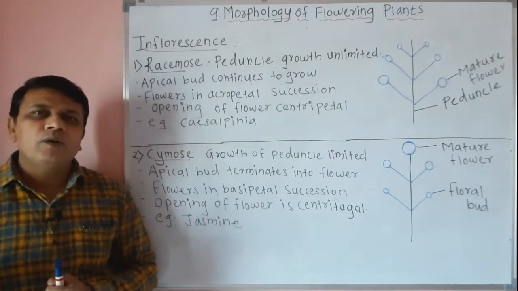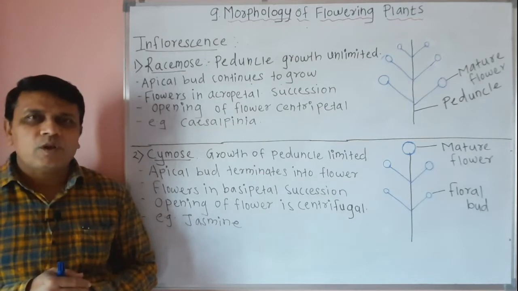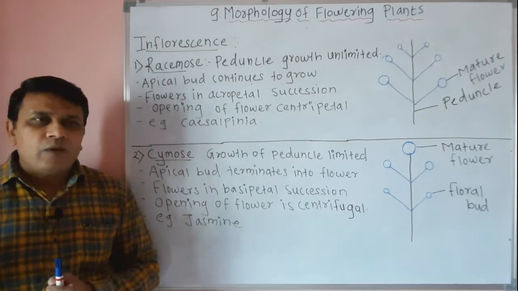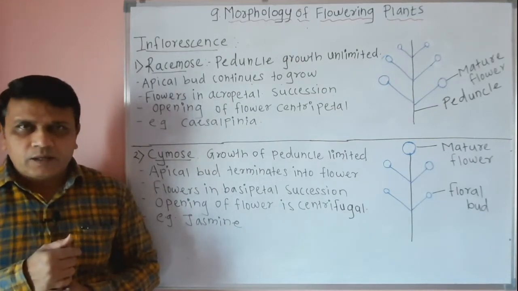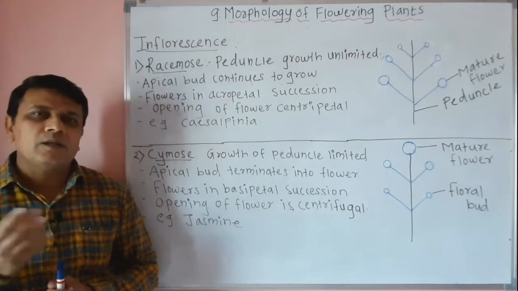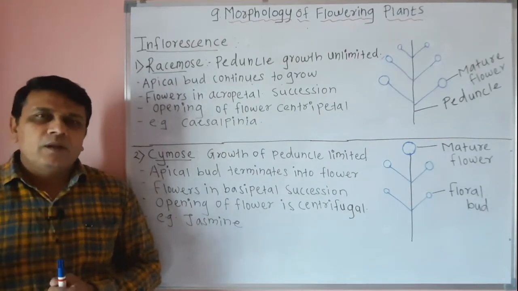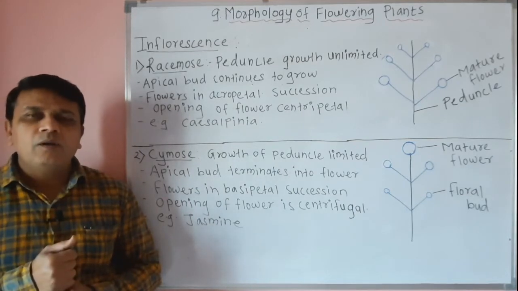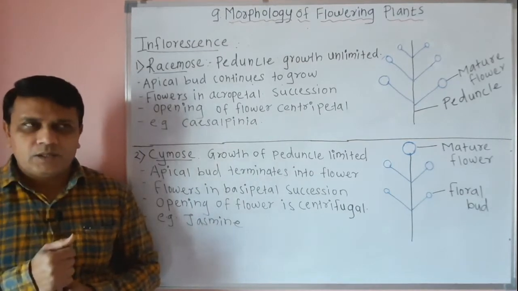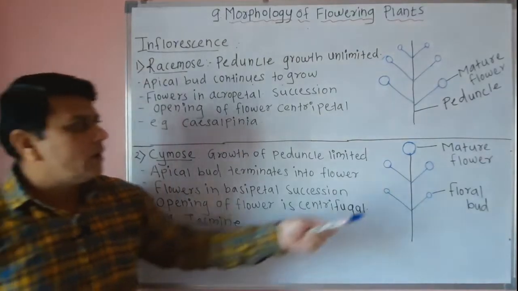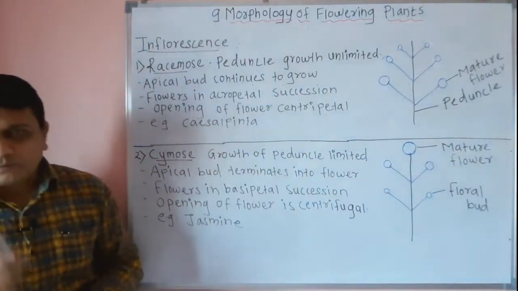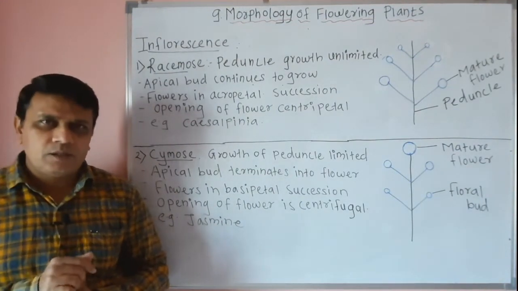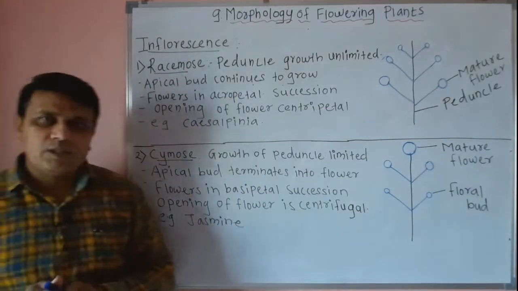That means flower carries the process of sexual reproduction in plants. Now the flowers are of different colors, different shapes, different sizes, and these flowers are developed on a special branch. The special branch is called peduncle. So the arrangement of flowers on a specialized branch is called inflorescence.